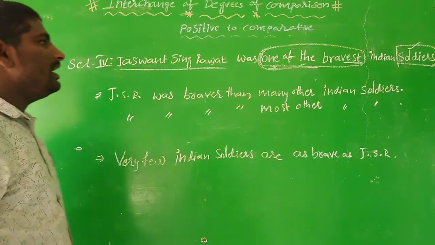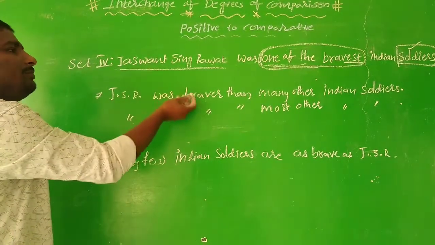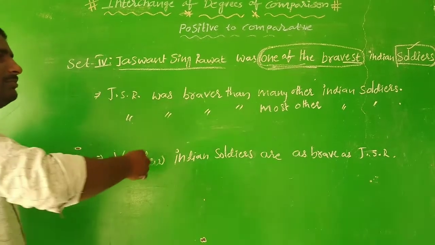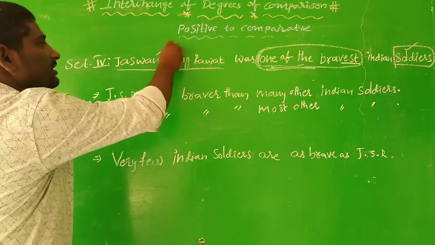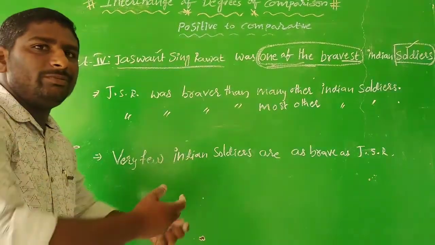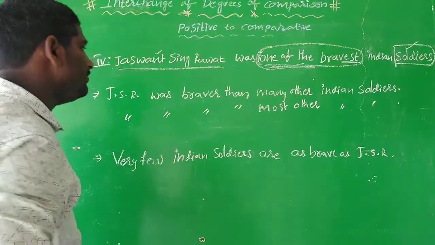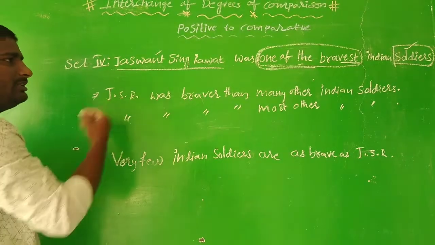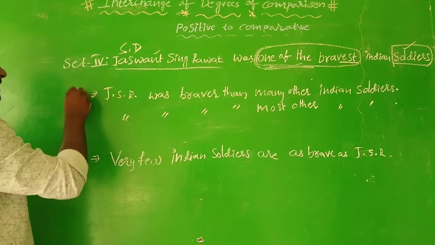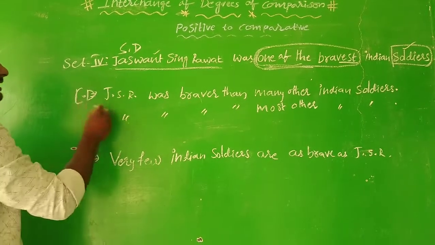Okay, this is one side. And here again the comparison is among more than two people. So Jaswant Singh is the best person when compared with many people or most of the people. So this sentence can be transformed into comparative degree. It is superlative, and now we are going to make it comparative, right?